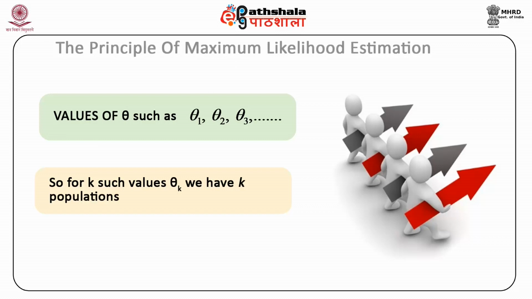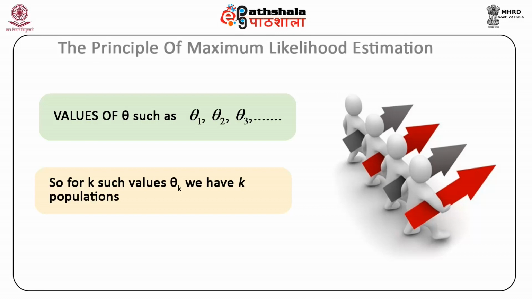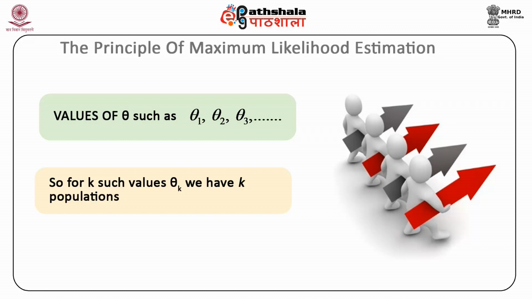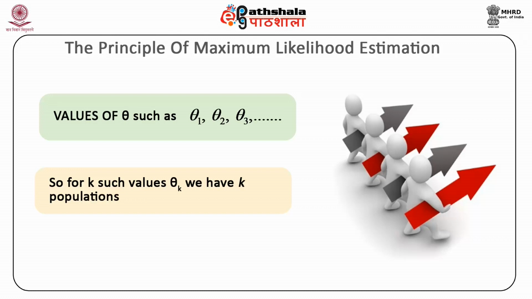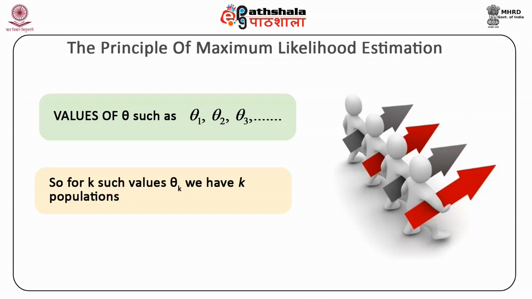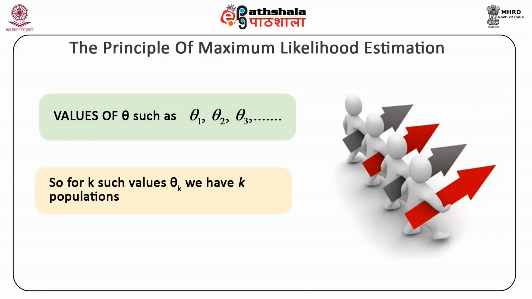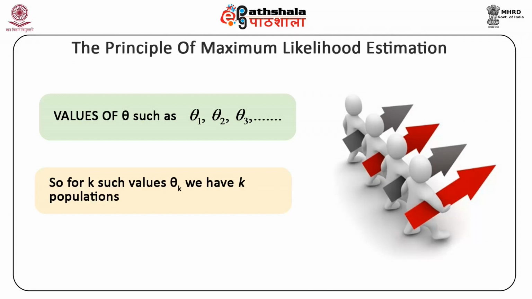Since the sample has been obtained from only one of the possible populations, the method of maximum likelihood estimation requires that we are able to select that population which is most likely to have resulted in the given sample. This translates into calculating the probability that the sample was drawn from each of the populations. Then we select that population for which the sample probability is maximum.